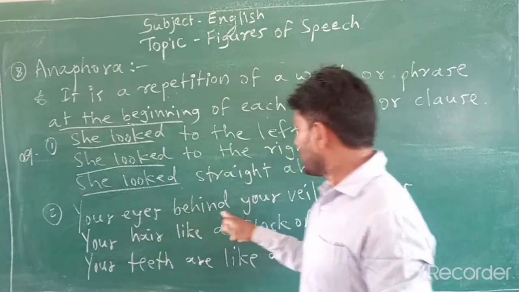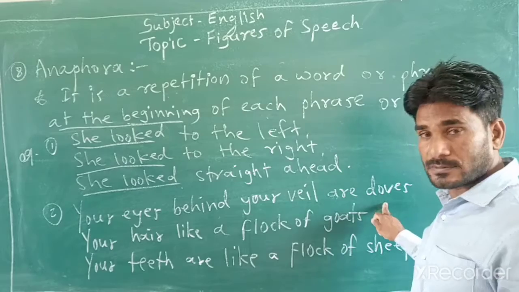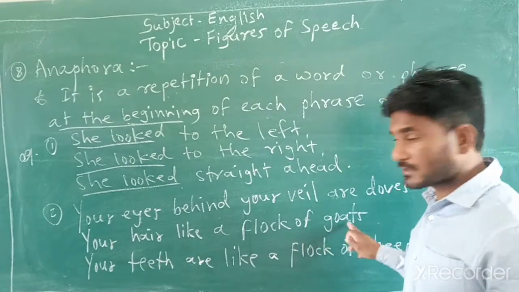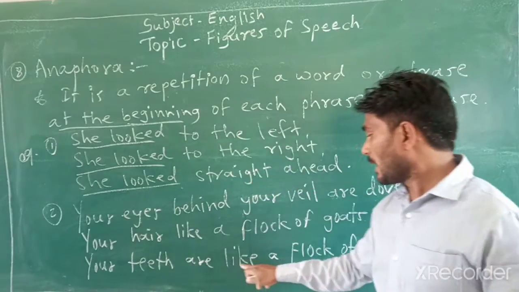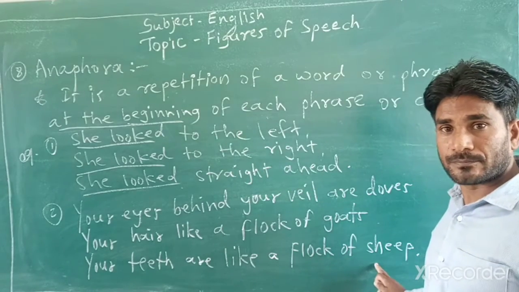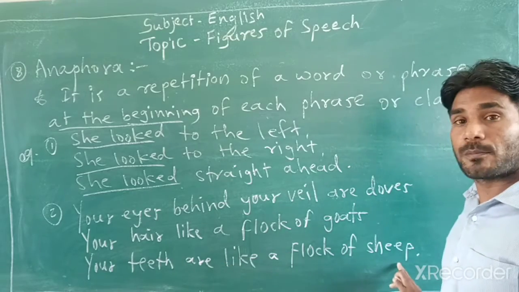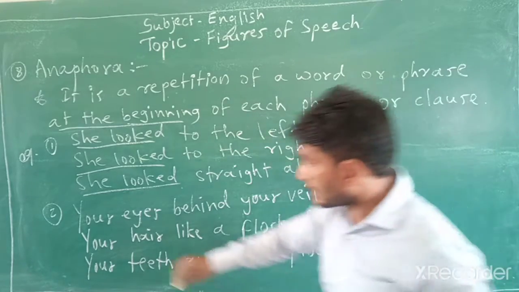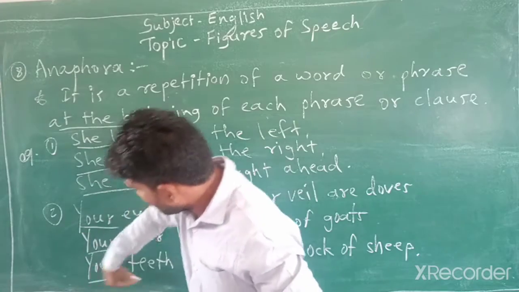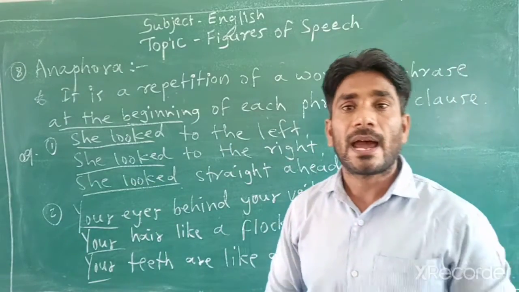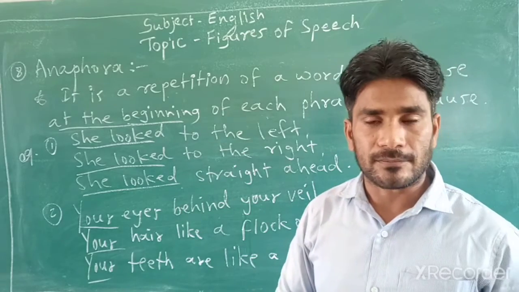Your eyes behind your veil are doves, your hair like a flock of goats, your teeth are like a flock of sheep. So look at there, the word your. This word is repeated at the beginning of each line.